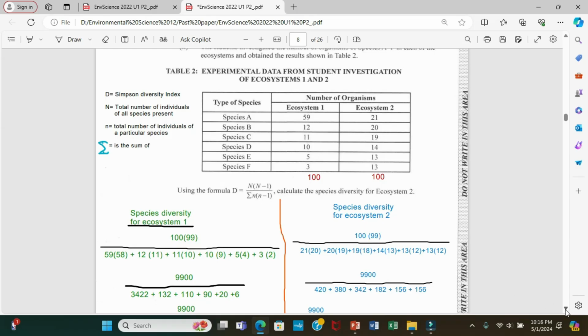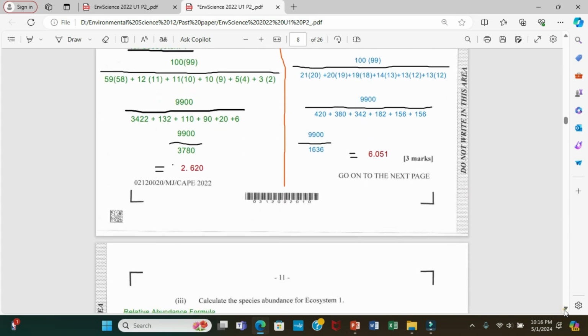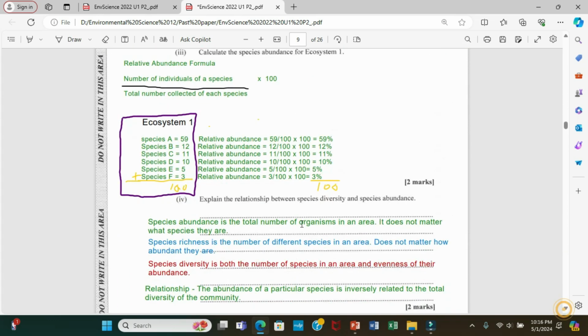Now, in order to calculate the percentage of how far apart they are to each other, then you would calculate what is called relative abundance. So that would be this formula: number of individual species over the total number of species collected times 100. Of course, when I add up all of this, you get back the 100. So the answer is 100. You just add all of these and you get 100.